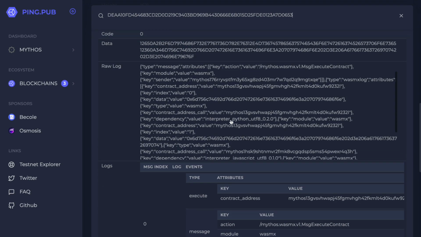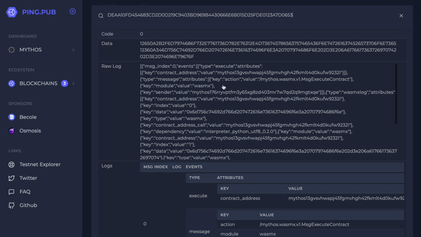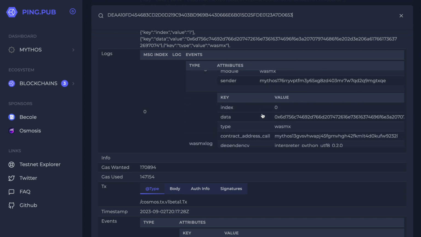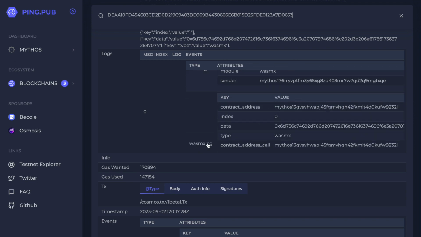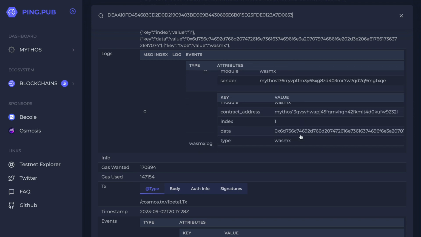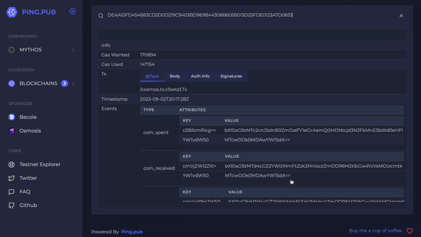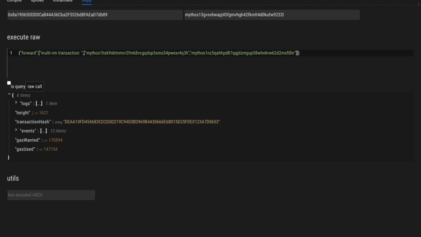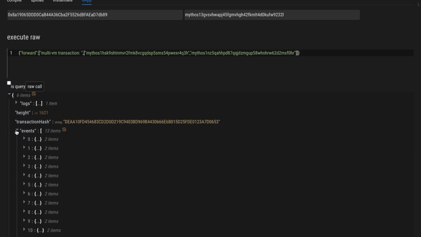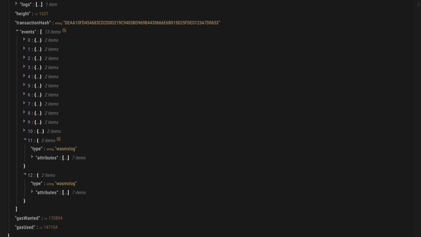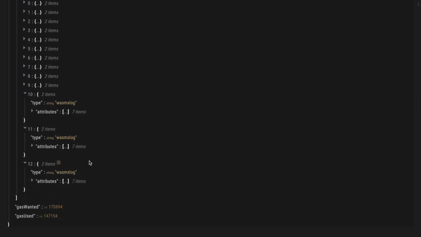And we see events here that we will look into more detailed in our dApp. And especially we will look at these WasmX logs. So going back to our dApp, we will find the last three events, which are the WasmX logs.